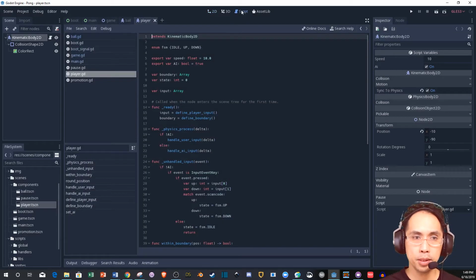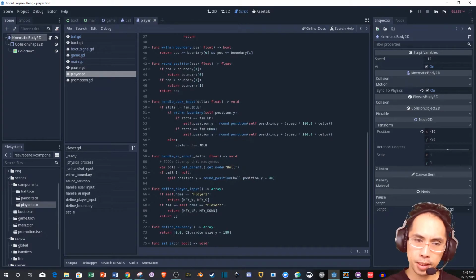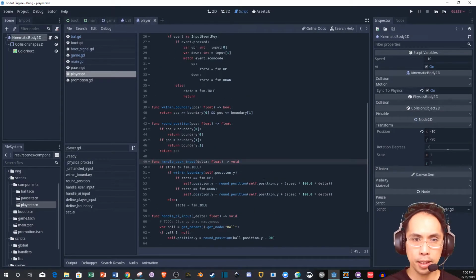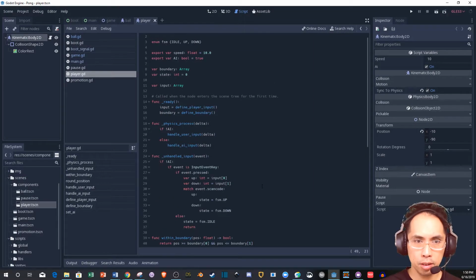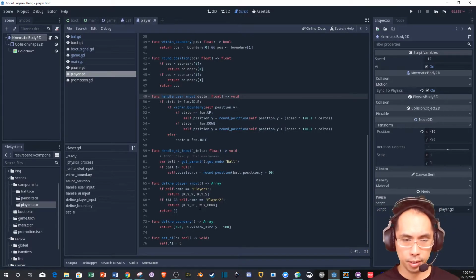Let's go into script and the player script. Okay, kinematic body 2D, idle up and down, idle up and down. Interesting. Okay, all right. Wow, how did he put this one? FSM idle. So basically this is a state machine. Okay, great. But I'm trying to look for where is input. I don't see how it accounts for player input. Again, I don't want to spend too much time on this. I'm just going through this and trying to learn from it. Oh, okay, here we go.